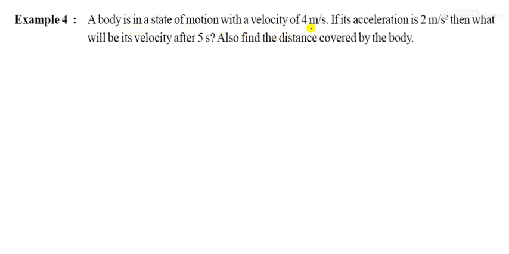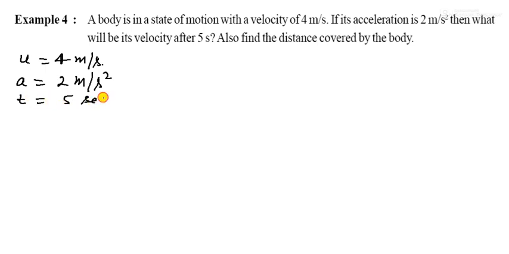So what are the uses of these equations? First see the question. In example 4, a body is in a state of motion with a velocity of 4 meter per second. That means it is your initial speed, so u is given as 4 meter per second. If its acceleration is 2 meter per second square, acceleration is given by a.